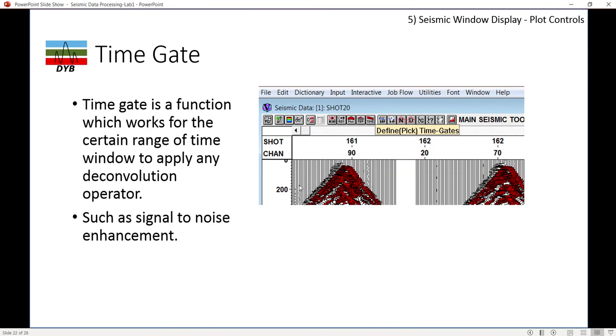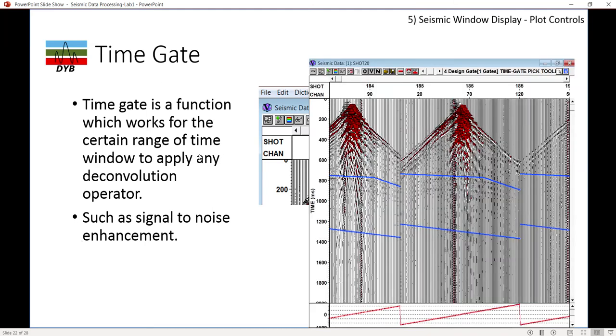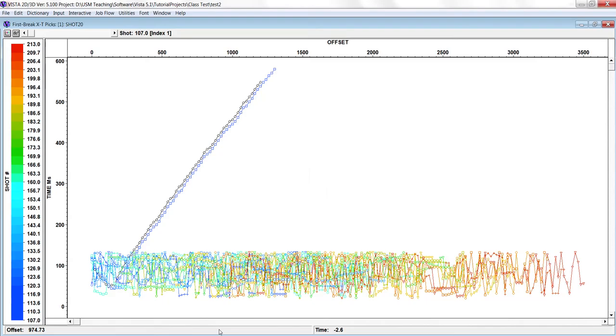And the another thing is time gate. Time gate is a function which works with the creation of a certain range of time window to apply any deconvolution operator such as signal to noise ratio. So I will show you an example here.